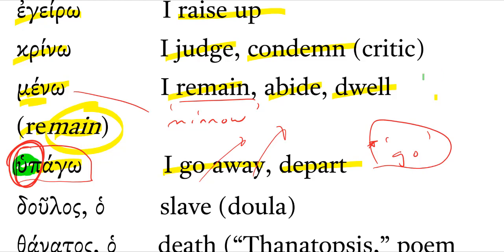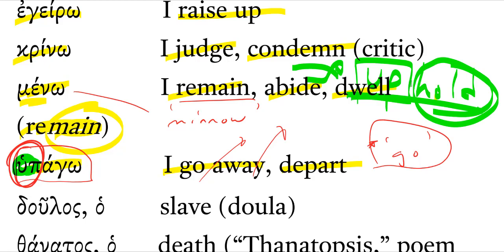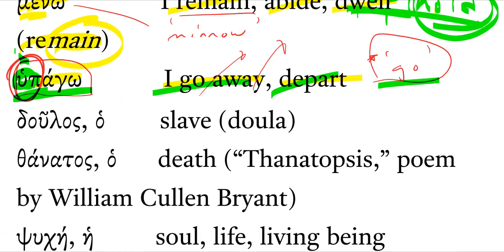Just like we have hold, we also have the English word uphold, right? Uphold is a compound verb, so that up is a prepositional prefix, adding more specificity to the root verbal idea. So this is a compound verb that originally meant go away, depart. It still means that oftentimes in the Koine period, but there's some erosion of that original specificity, so it just means go sometimes too.